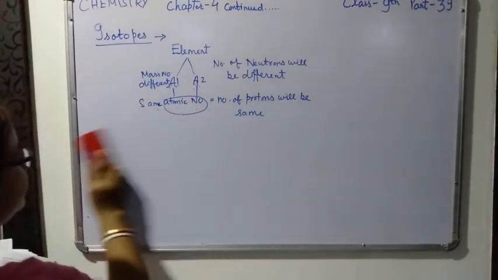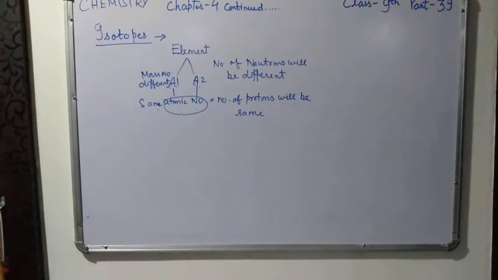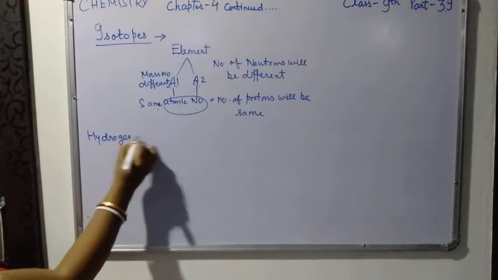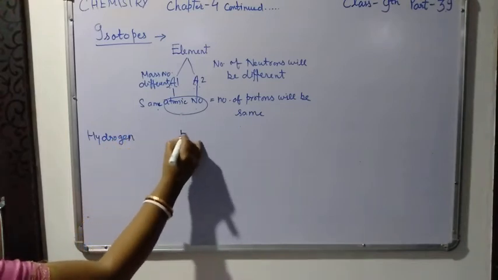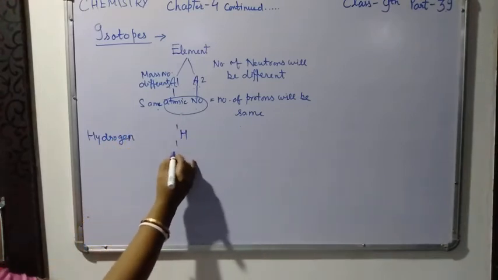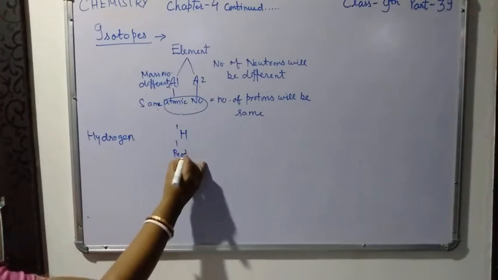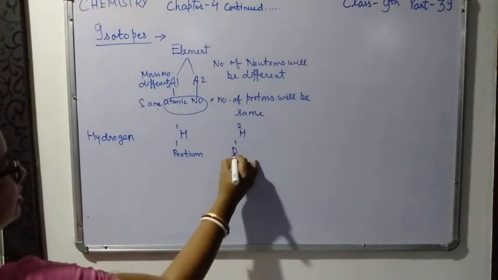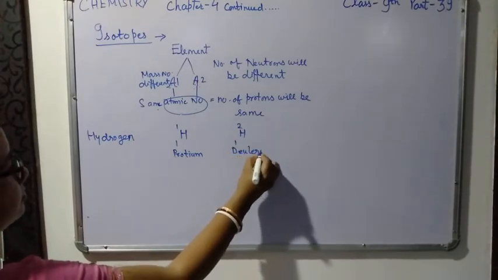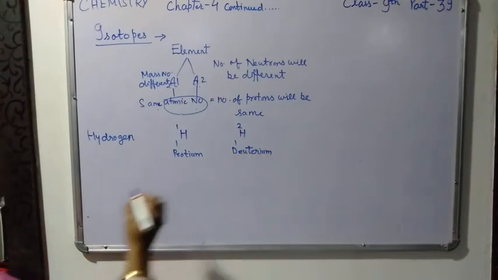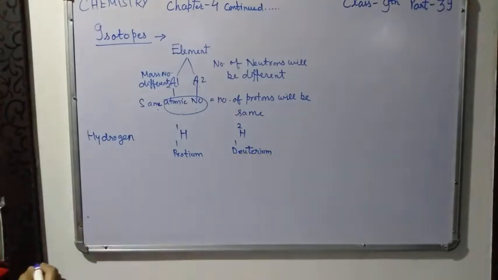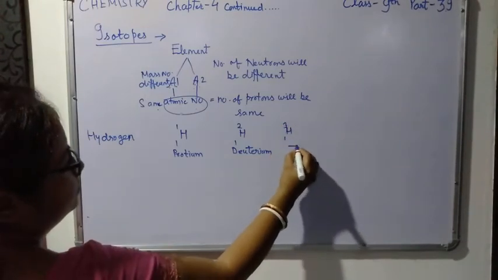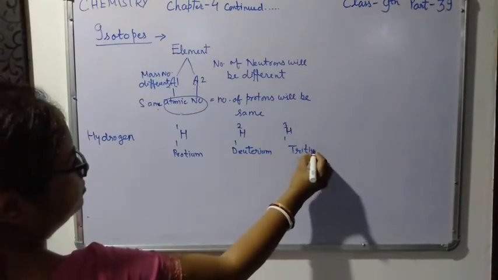The first example is hydrogen. Hydrogen has three isotopes. The first one is protium, the second one is deuterium, and the third one is tritium.